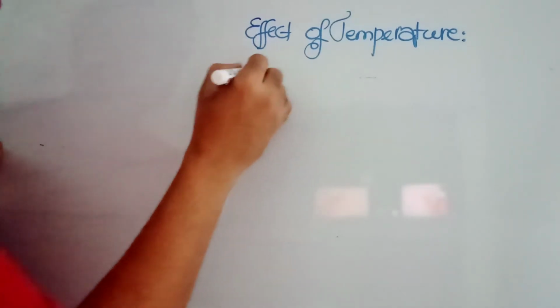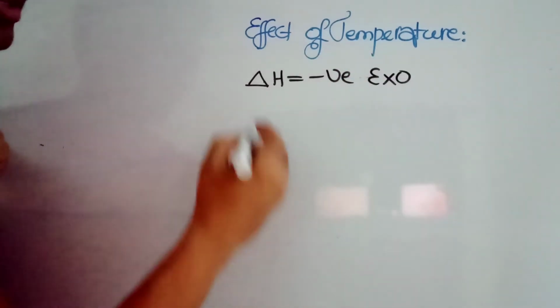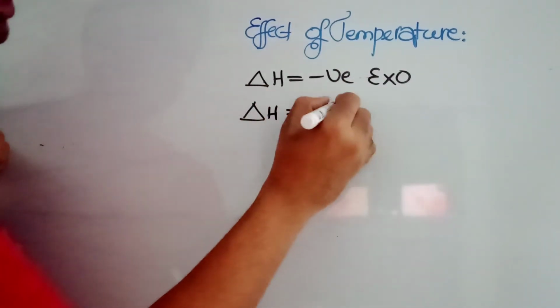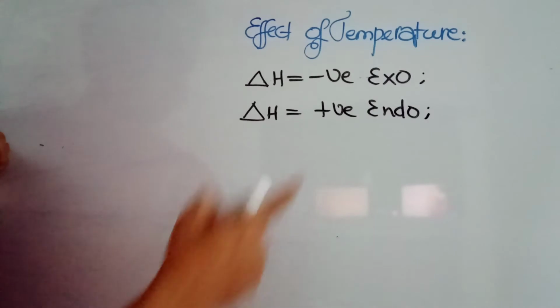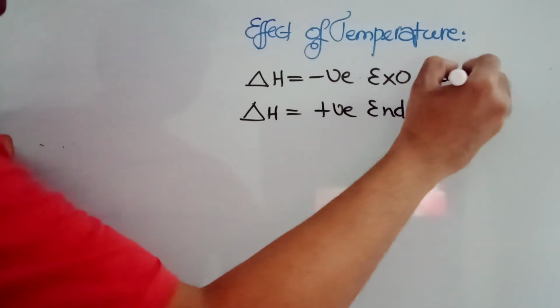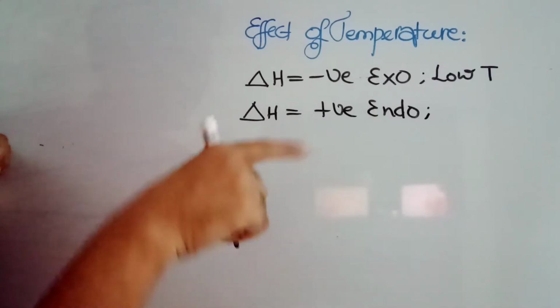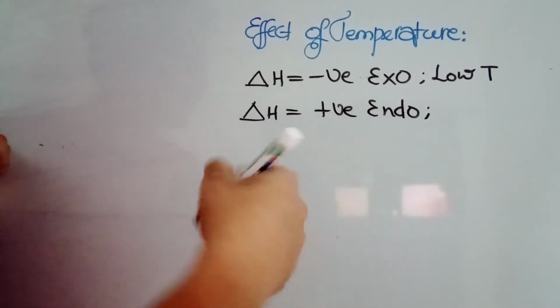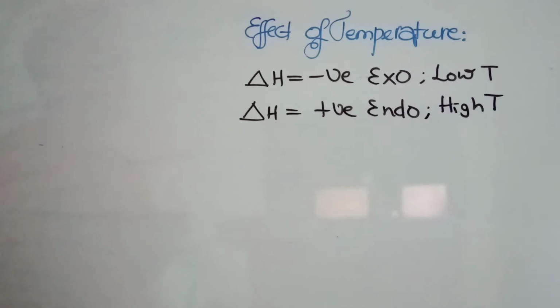Reactions are of two types. Delta H equal to negative, we call that an exothermic reaction. Delta H equal to positive, we call this an endothermic reaction. A very simple logic is, if the reaction is already exothermic, you are already getting energy, so low temperature favors it. When the reaction is endothermic, that means for that particular reaction we need high temperatures. So high temperature favors the endothermic reaction. This is the only line. When the reaction is exothermic, it is favored by low temperatures.